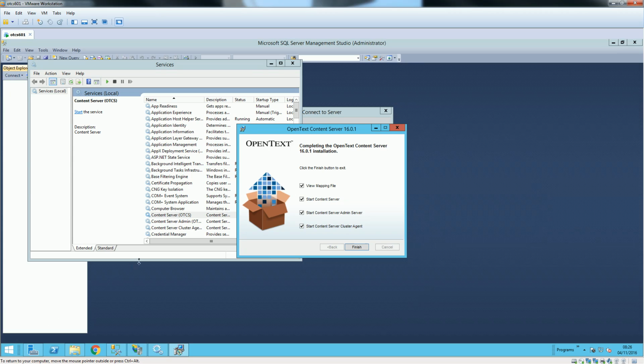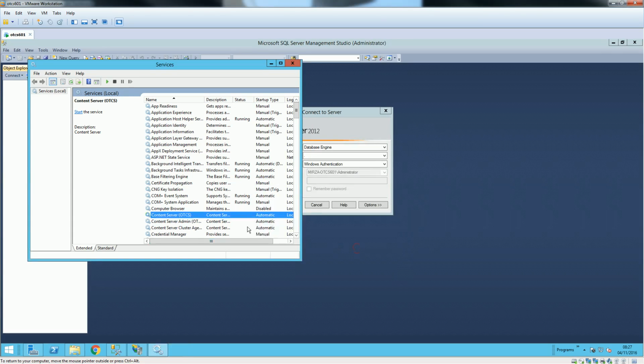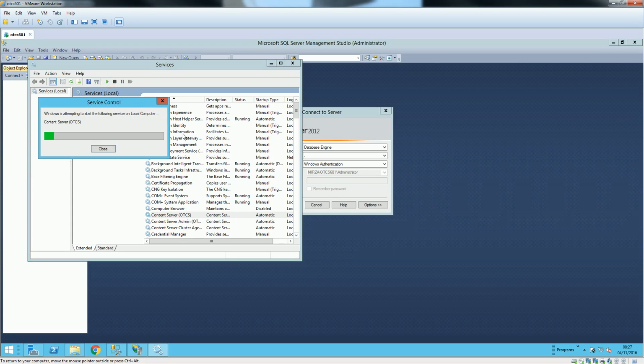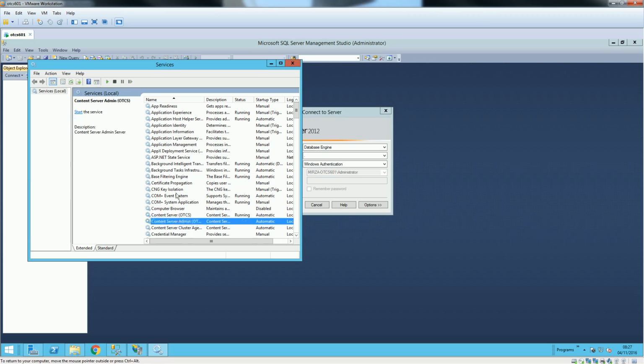Okay, so the installation has been done. So now we want to see the view mapping file. We can just start the services, or we can start them manually. So I'll just say stop the service. We will start it manually. So these three services are here, you can see. I will start them manually in the services.